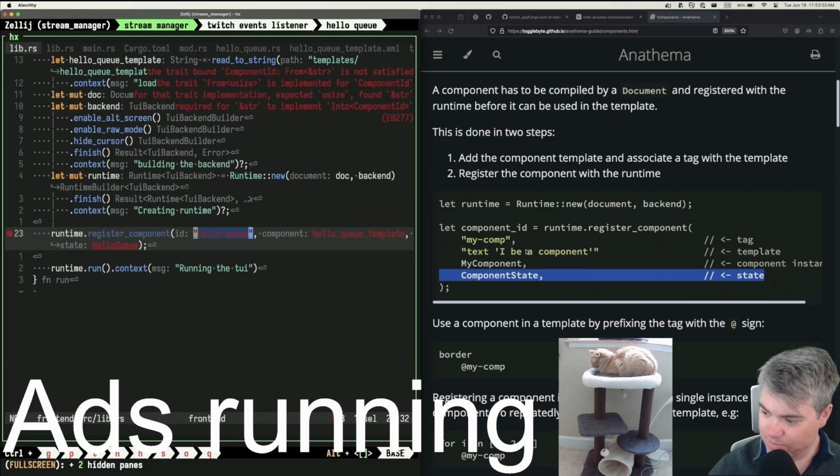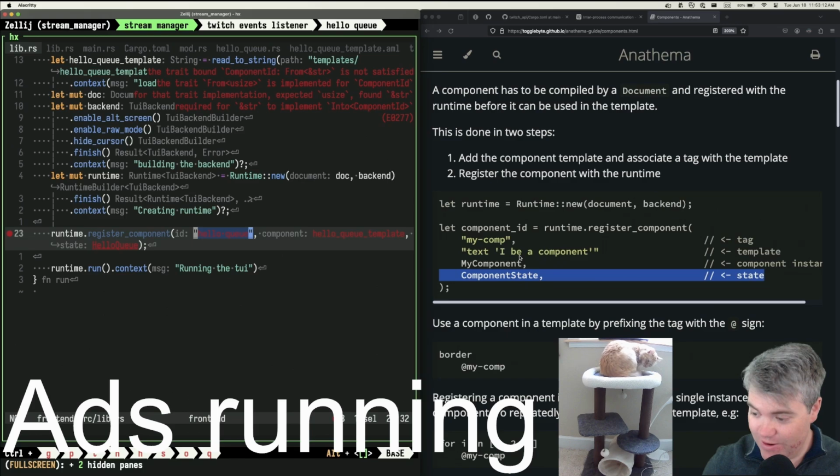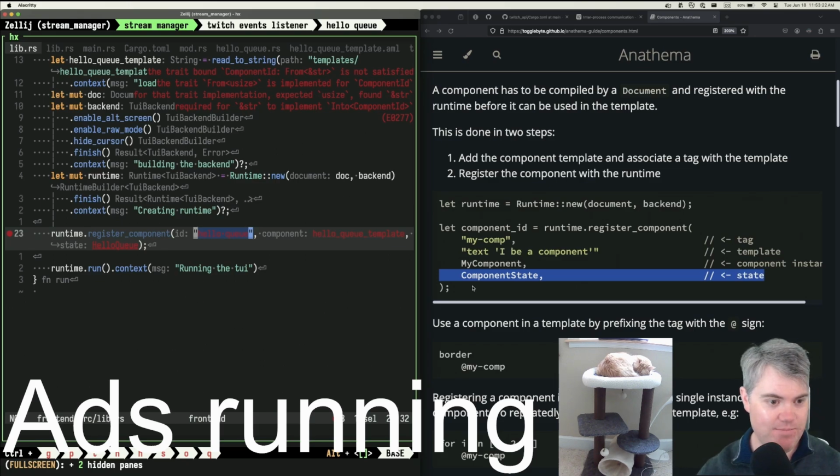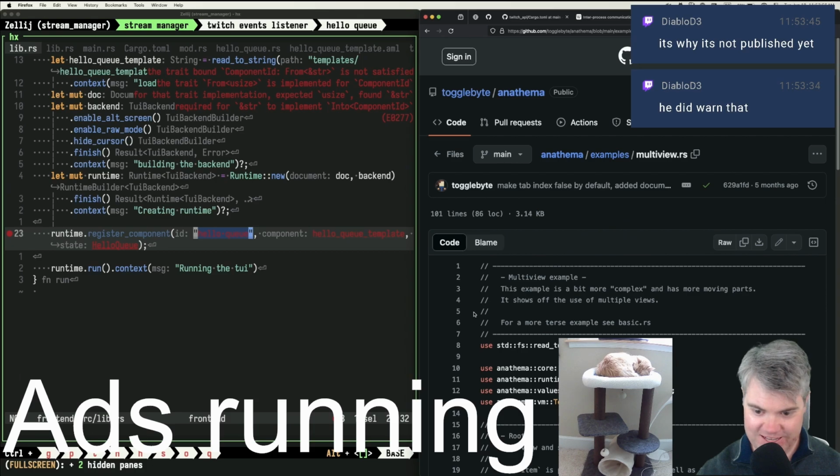Let's see. I haven't been paying attention, but by them 4 lines, I can tell it's Elm style, isn't it? I would guess so. I haven't watched too many of ToggleBit's implementation of Anathema, so I would guess that it is, but I'm not sure for certain. The documentation doesn't look ready to use. Maybe the repo has examples. Yeah, maybe. The documentation is kind of countering itself. He did warn that. Yeah, he did warn that. That's true. Which is also why it's not published yet.